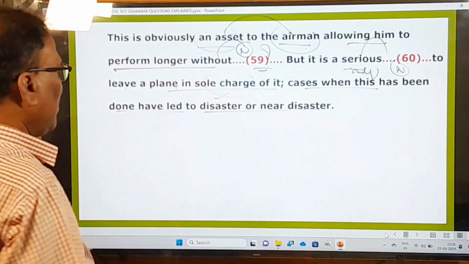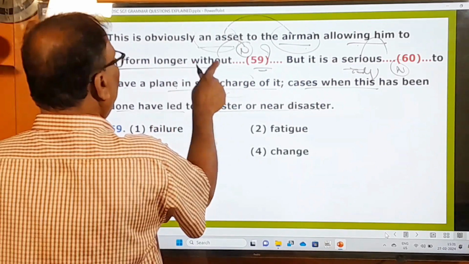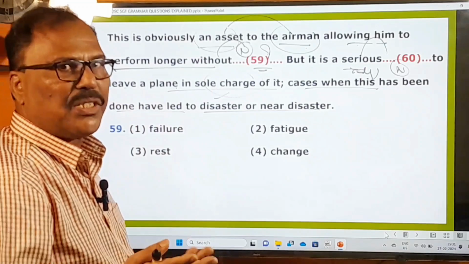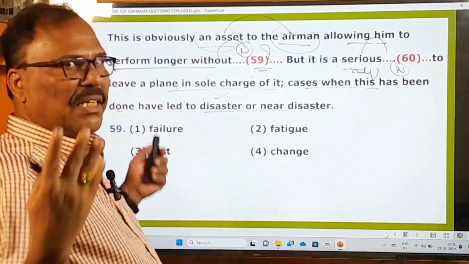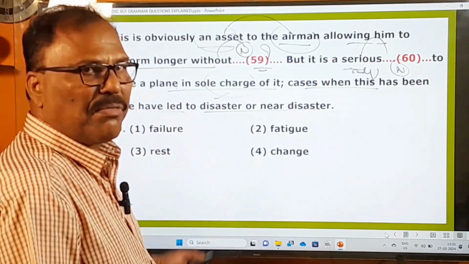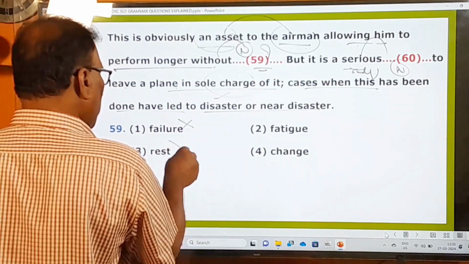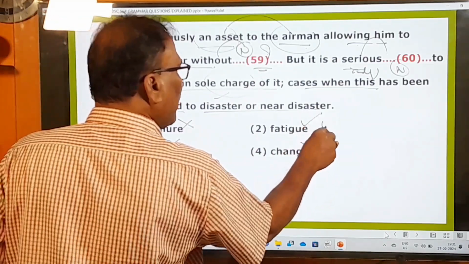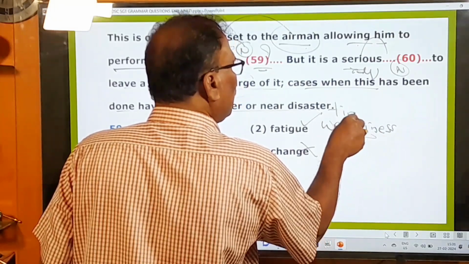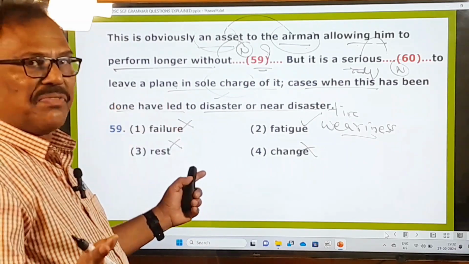So in this passage, two blanks are given, and let us fill in them. So longer without. Okay, what is it? Allowing him to, because if the pilot has to do nothing in the plane, simply sitting in the seat means he will perform more hours of duty. Okay, without failure, no. Without rest, no. Without change, no. Without fatigue. Fatigueness means what? Weariness. Weariness means alasata. He can perform the duty without weariness, without fatigue.